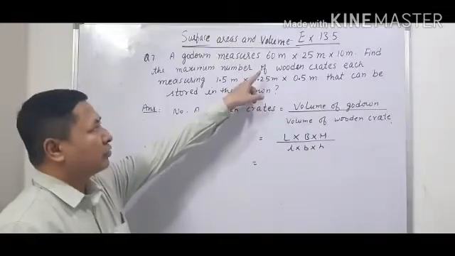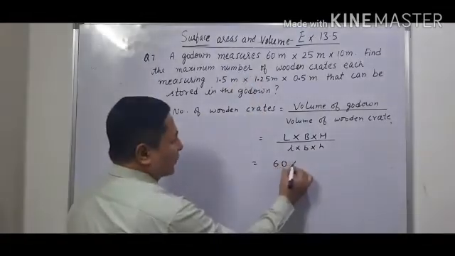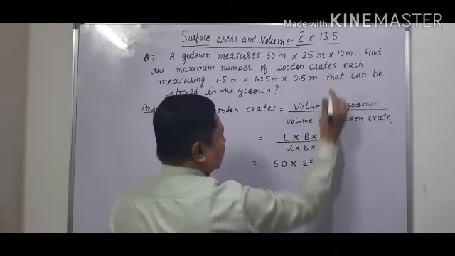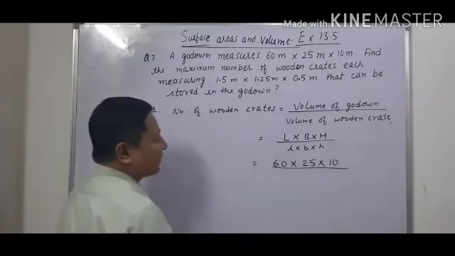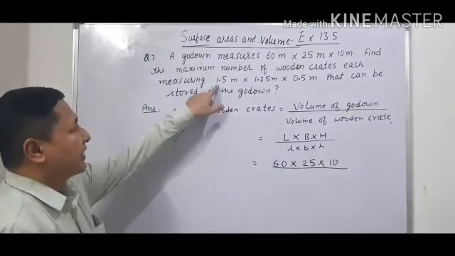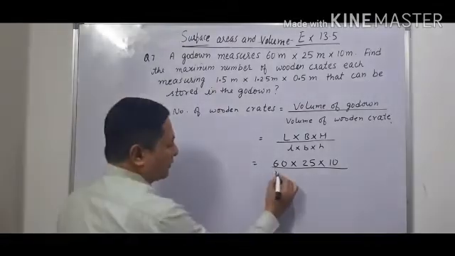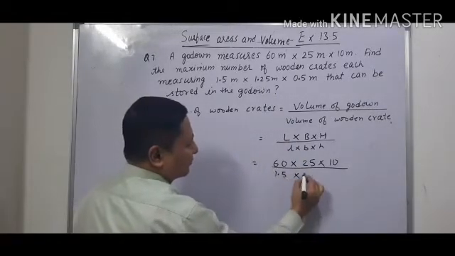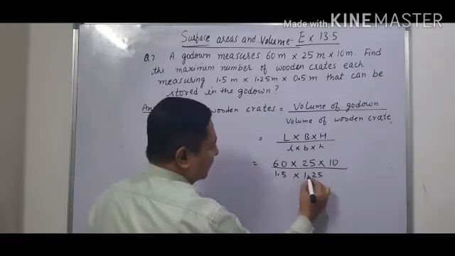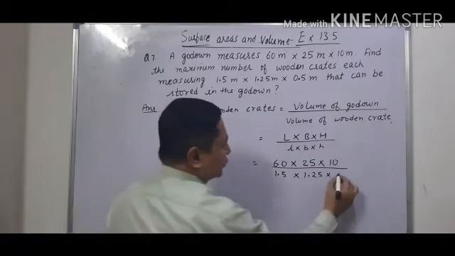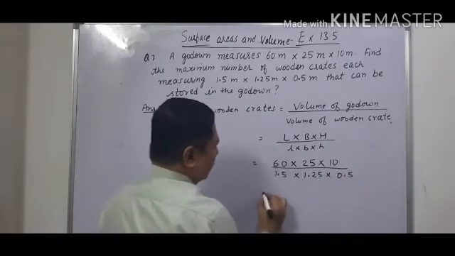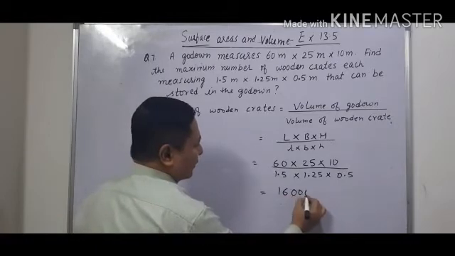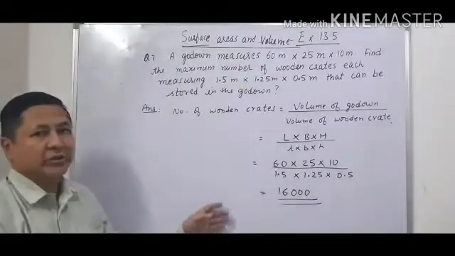Now the length of the godown is 60 meter into 25 meter, that is the breadth, into height 10 meter, divided by the wooden crate, which has dimensions 1.5 meter length, 1.25 meter breadth and 0.5 meter height. Now when we solve this, we get the answer 16,000. So 16,000 wooden crates can be stored in the godown.